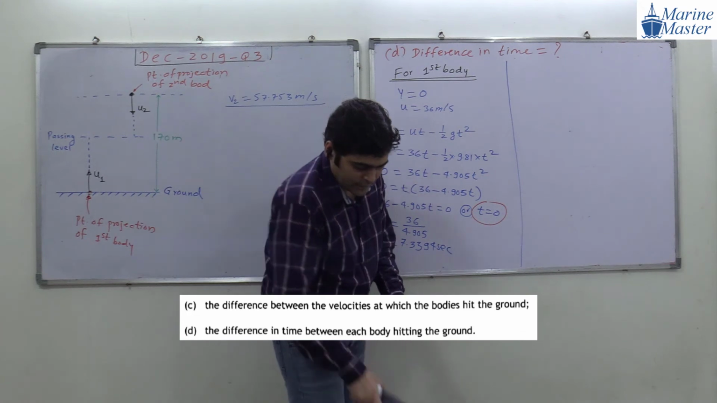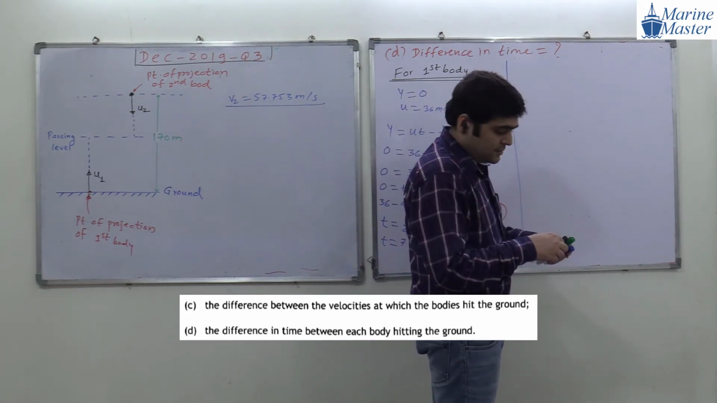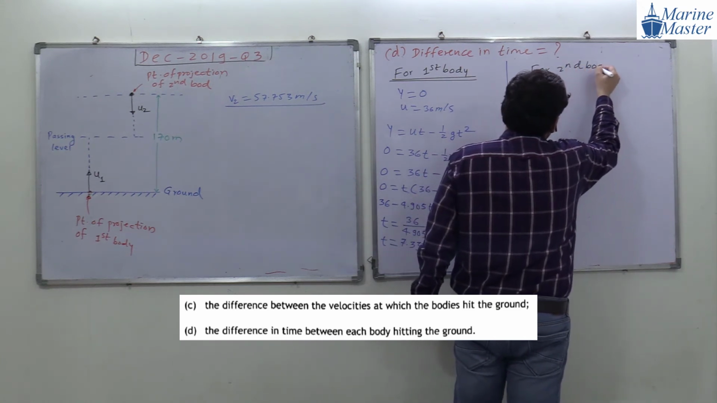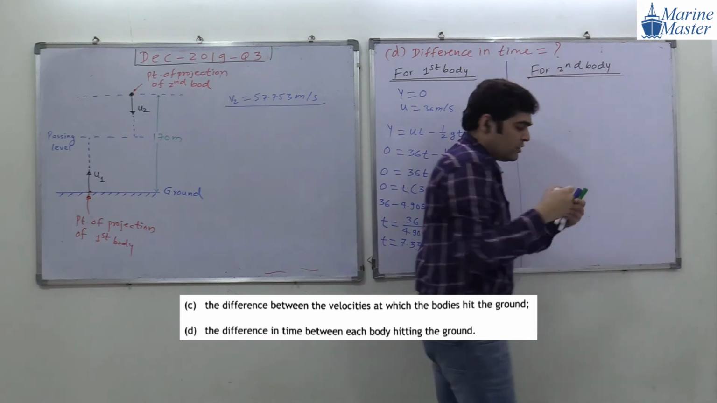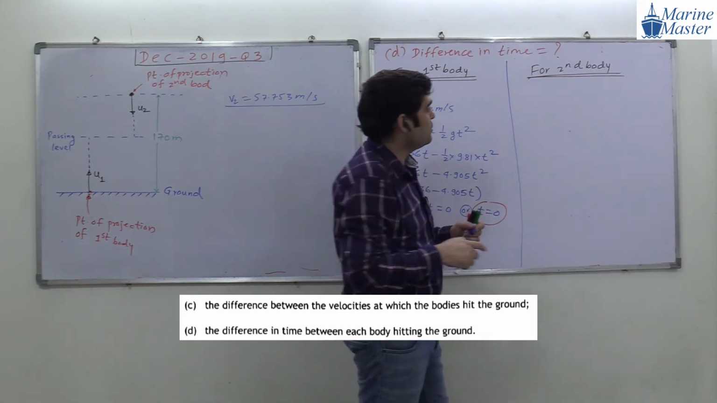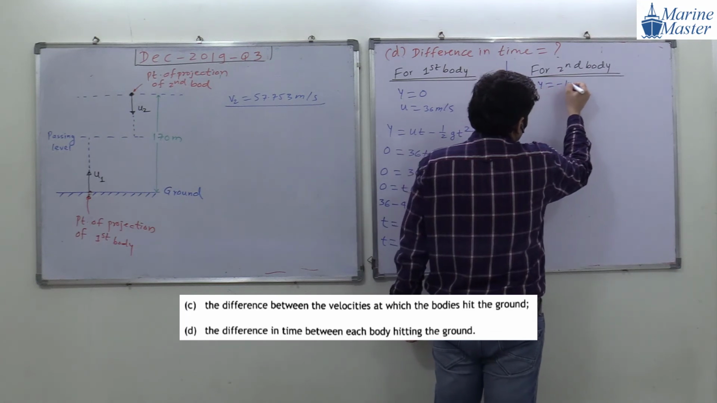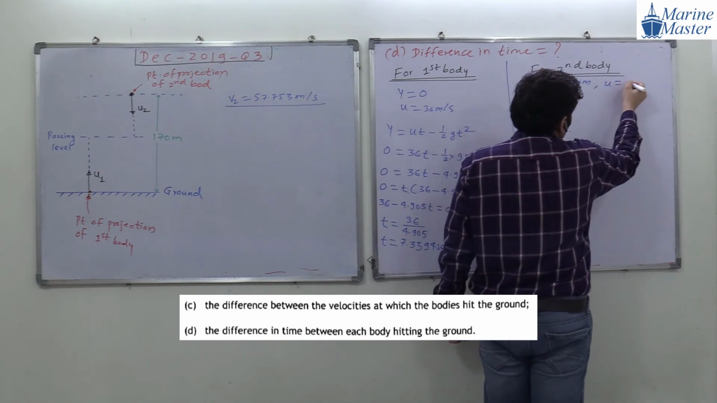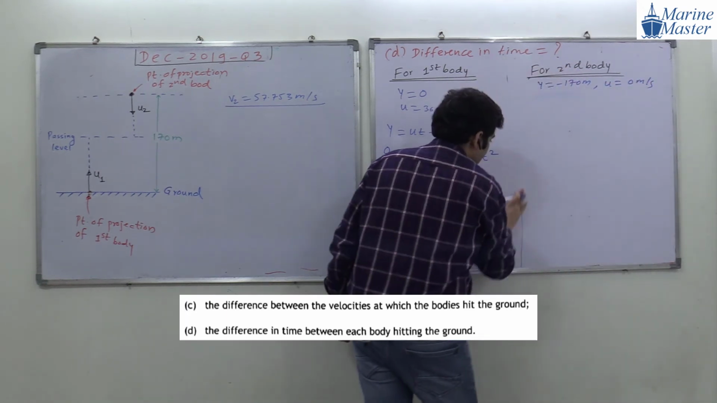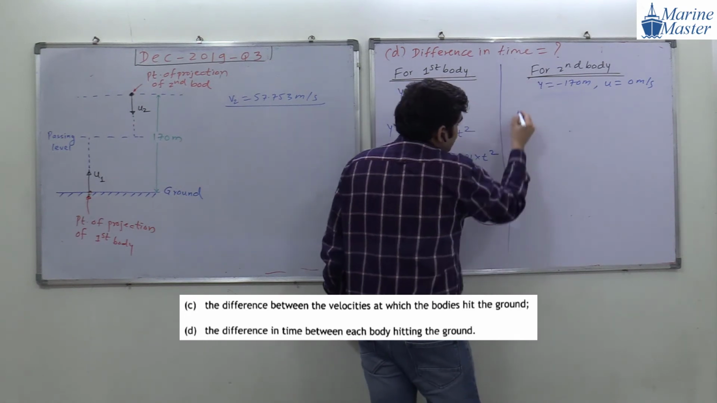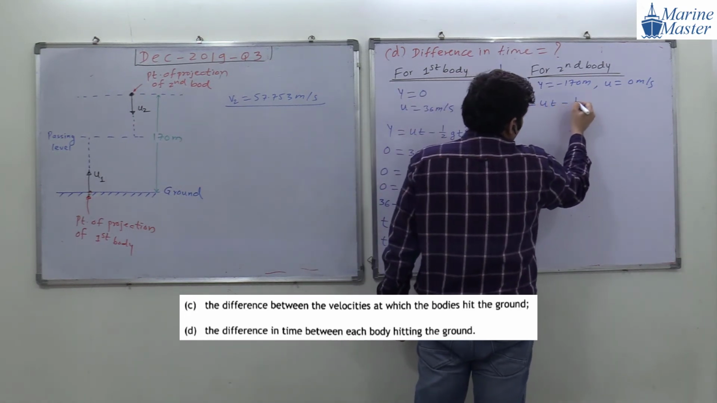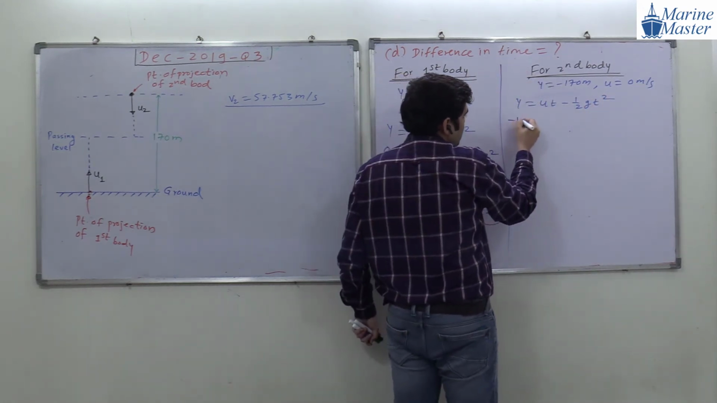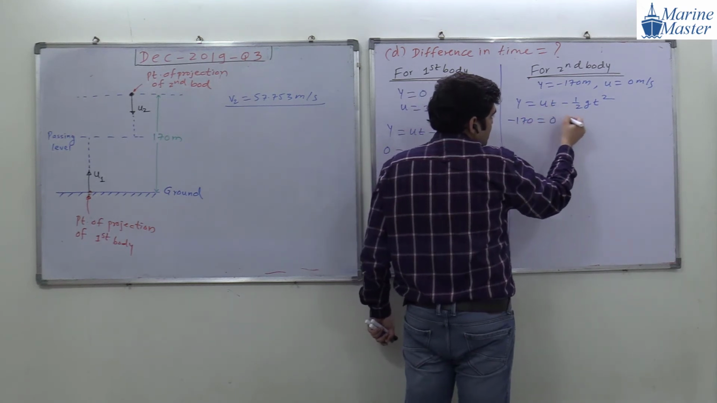Now for the second body, try to see the scenario here. For the second body, y is minus 170 meter. Initial velocity is 0 meter per second. We have seen this one. So y is equal to ut minus half gt square. Y is minus 170. Initial velocity is 0, so this term will become 0.